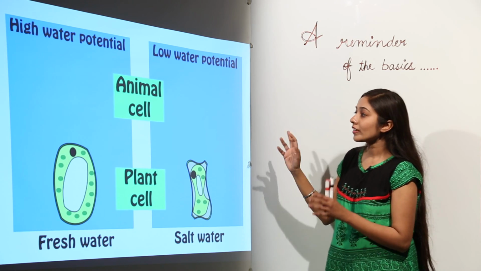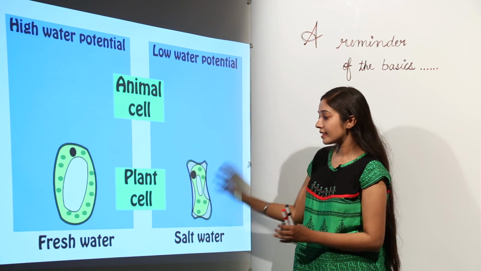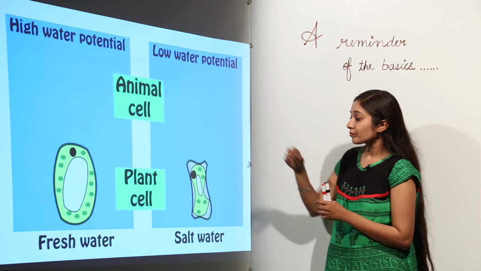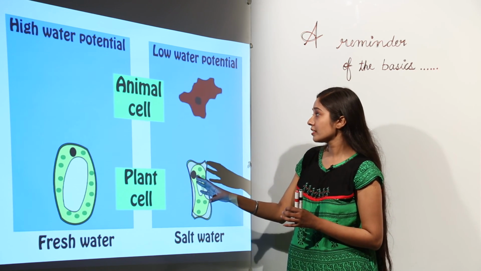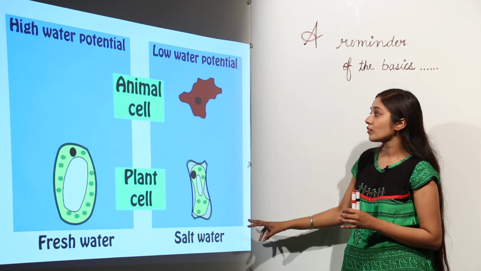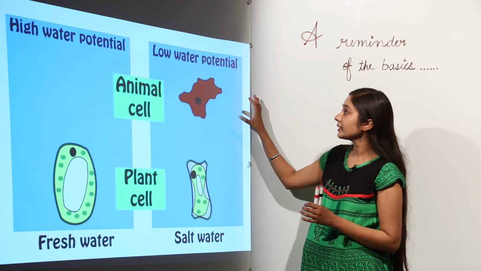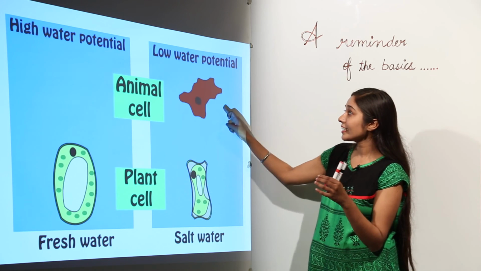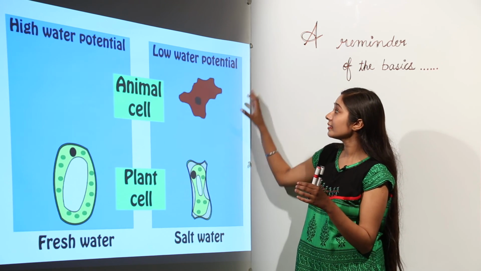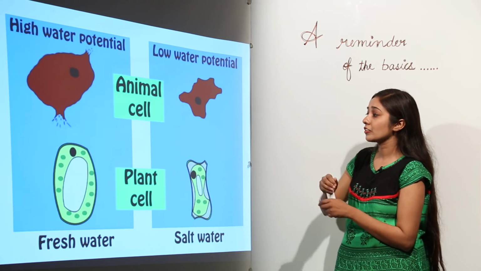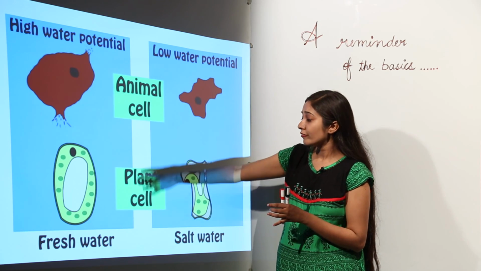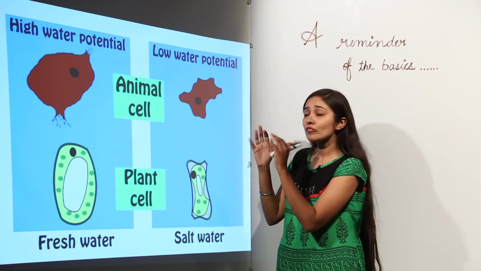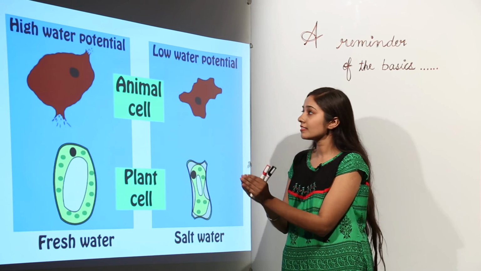So let us see what happens in case of animal cells and plant cells. If we keep animal cells in fresh water and if we keep animal cells in salt water, what is going to happen? In salt water, the movement of water molecules will be from inside to outside, because the outside region is at low water potential. And in case of fresh water, you will see that animal cells don't have a cell wall. This is the major difference.